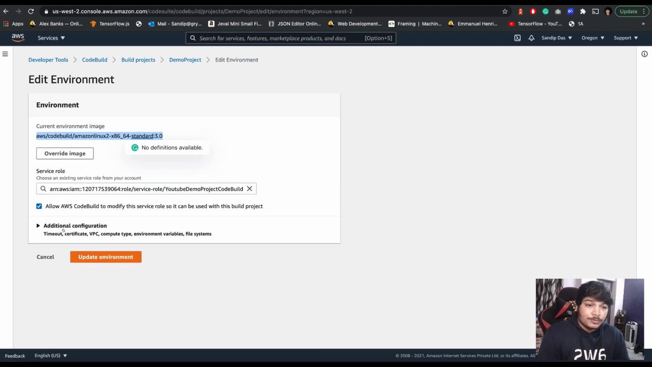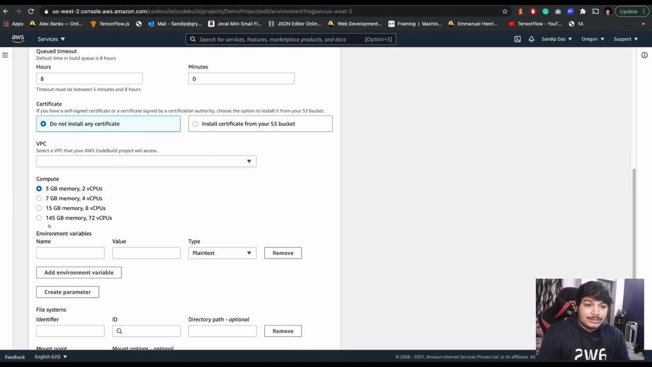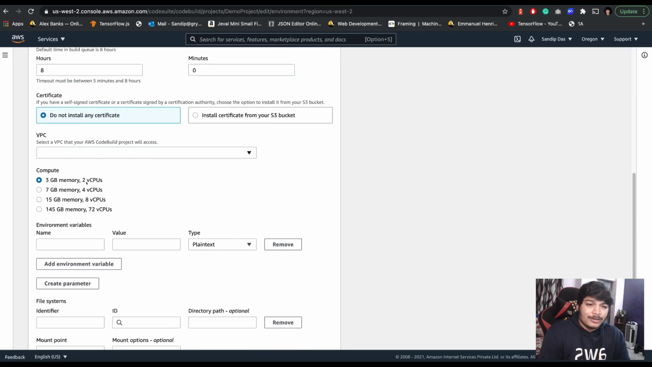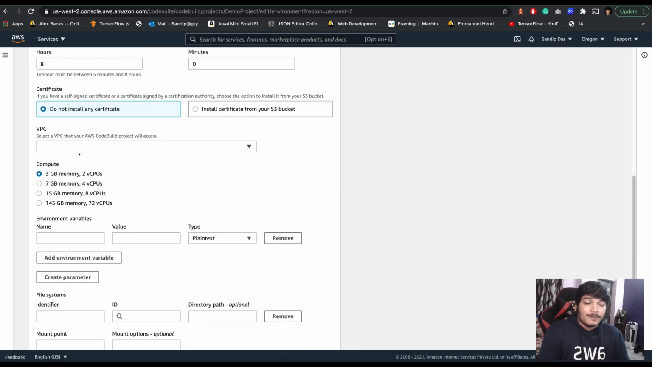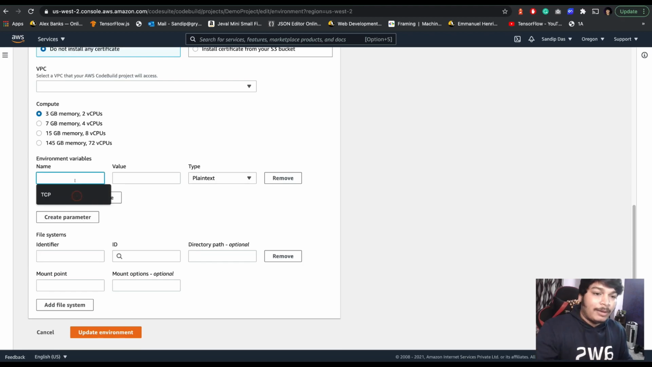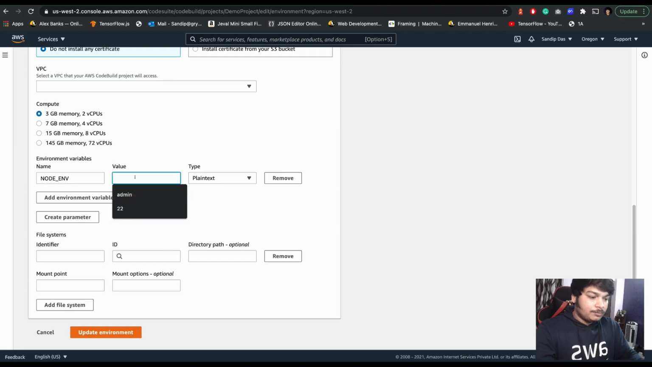Okay, service role, additional configurations like what the timeouts are, how many maximum hours you want it to run, all that you can set. Suppose you want to run in a particular VPC to pull the resources in that VPC, or you have any config like that, or the actual compute power, you can always change it. Add the environment variable. Suppose I'm adding environment variable NODE_ENV, with value production.